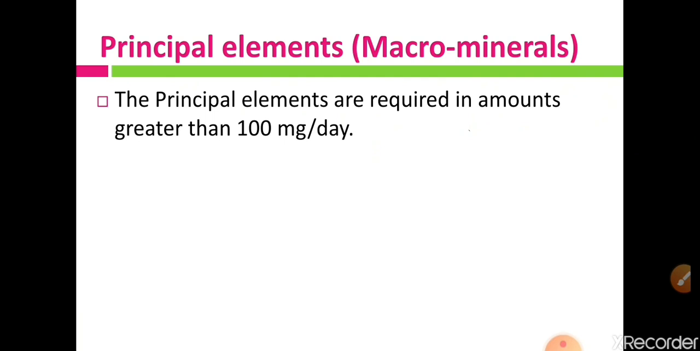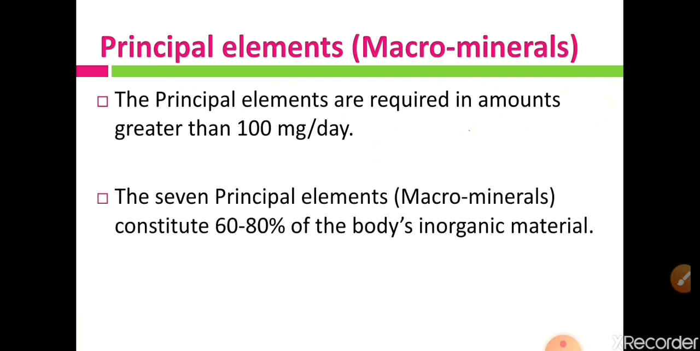The principal elements are required in an amount greater than 100 mg per day. There are 7 principal elements, macro minerals, that constitute 60 to 80% of the body's inorganic material. That means our body is made up of solids, liquids and gases, and solids are again divided into organic and inorganic elements. Out of this inorganic material, 60 to 80% is made up of 7 principal elements. So which are these 7 principal elements?